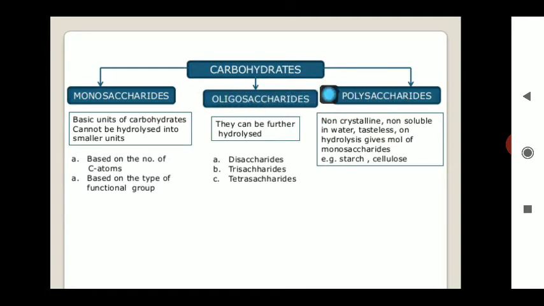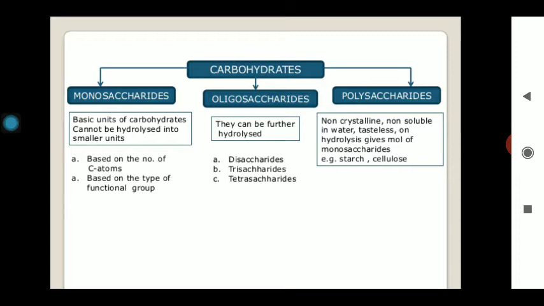Saccharides means the compounds that you can obtain from the saccharum plant. Saccharum officinarum is the botanical name of the sugarcane plant. The most primitive type of carbohydrates was derived from the Saccharum officinarum plant. That's why all these compounds are known as saccharides.